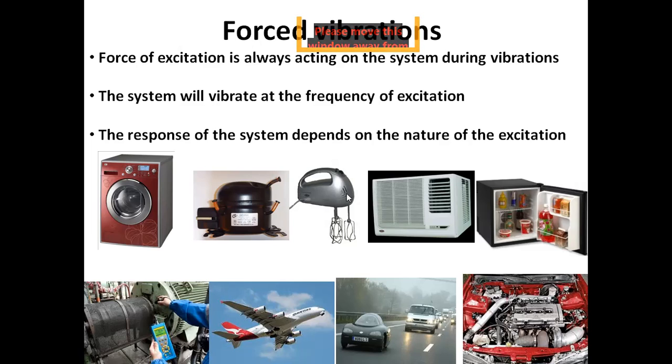Here you are seeing some examples of forced vibration. The vibration of the washing machine. The source of vibration is the rotating drum, where we have an uneven mass of wet clothes, and the belt, pulley, and motor. So it is vibrating. As long as the electric motor, which is used to drive this drum, is operating, the vibration would be there. So this is an example of forced vibration.